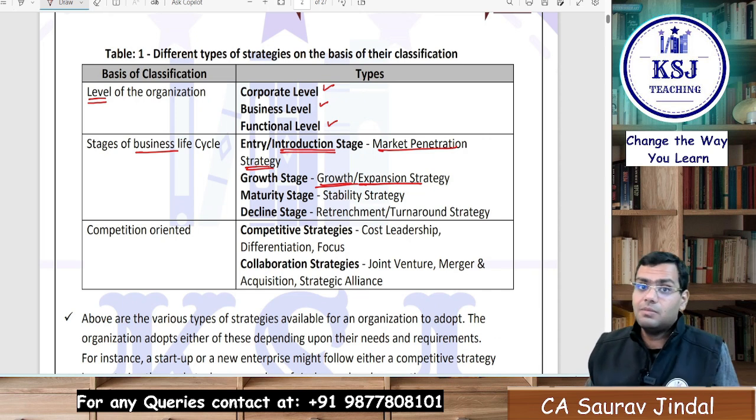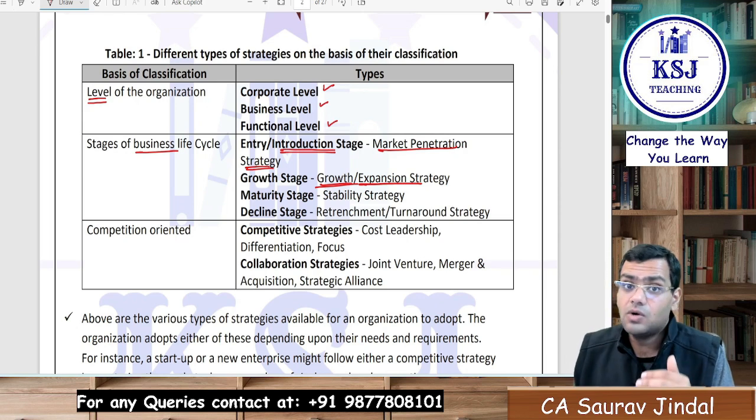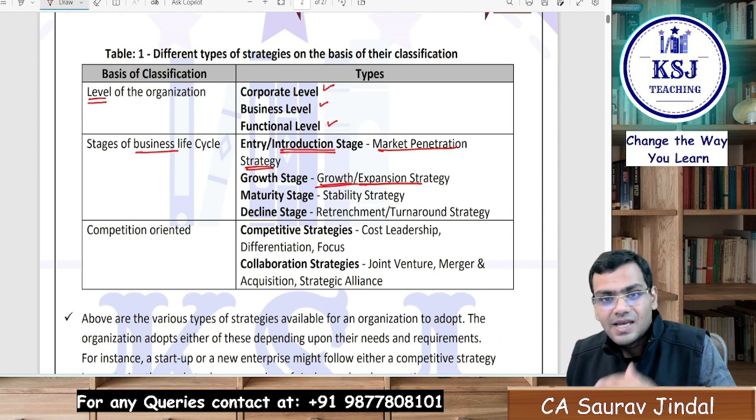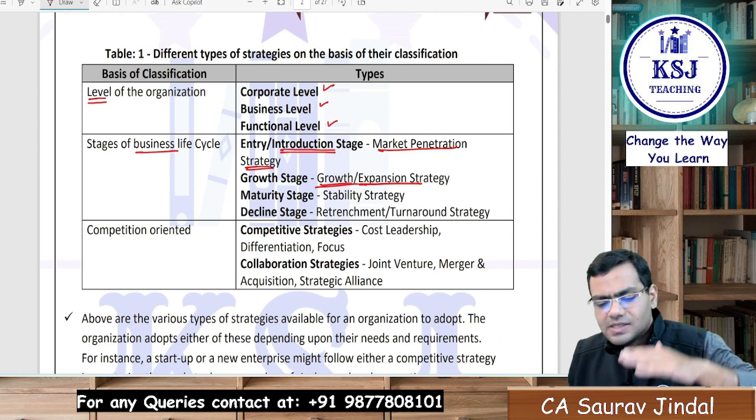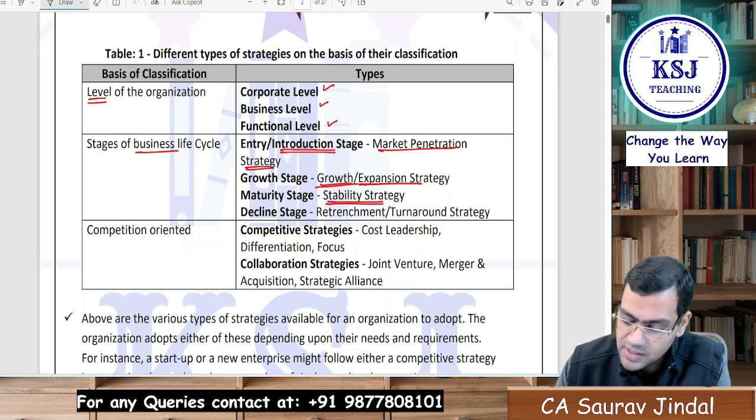We have already studied PLC, right? Product life cycle. That is what we are discussing here. At the maturity stage, you will make every effort to stabilize yourself, to sustain whatever market share is there right now. The competition will be quite high at this particular stage, and you will try to stabilize yourself. Maturity stage, the stability strategy.